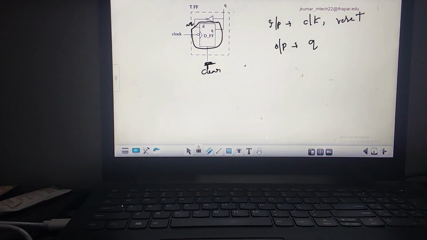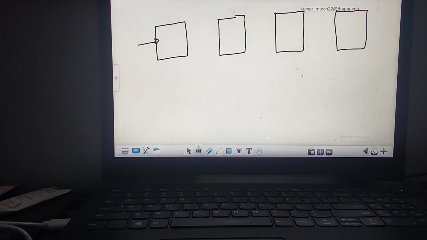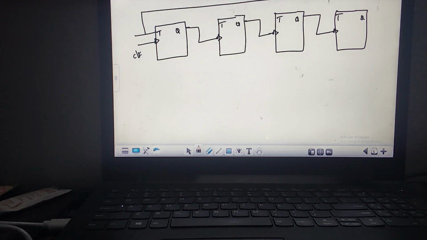Let us write this. If I'm designing this using T flip flops, this is my T flip flop, a negative edge flip flop, right? So the output of this is feeding input to this. The output of this is feeding input to this. This is the T flip flop, this is the clock, this is Q. So what I need is to connect all these T flip flops, connecting into the one coming from this. So this is the asynchronous counter or ripple counter. Now we call this one a ripple counter.